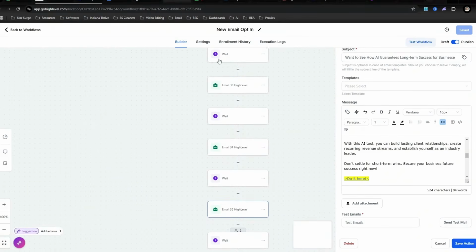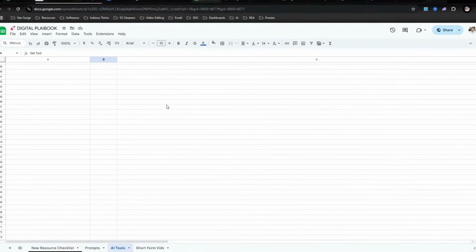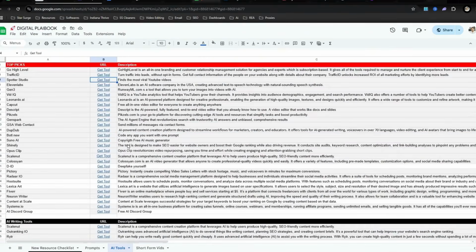So before you go into settings, let's head over here to the digital playbook and look at your AI tools. Now, there's probably 200 plus AI tools that you can choose to promote, but these top 5 are the ones that I really like. GoHighLevel, Traffic ID, Spotter, ElevenLabs, and Gen 3. Pick one of those 5, start creating content about it. Just my top ones right now.